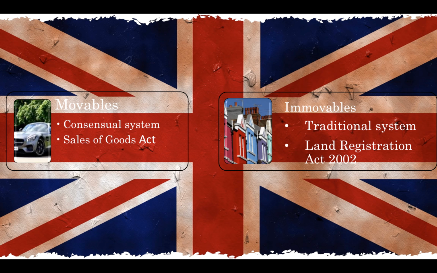There is a traditional transfer system for immovables. This is regulated in the Land Registration Act 2002. In this type of transfer, there first must be a transfer of ownership and a real agreement that is known as a separate legal act aimed specifically at the transfer of ownership.